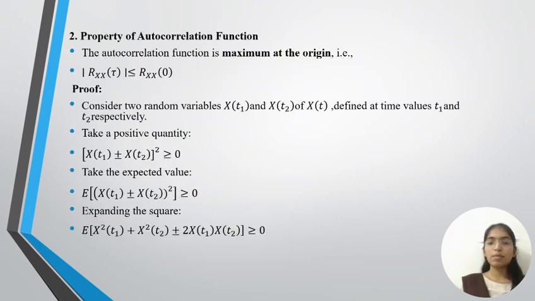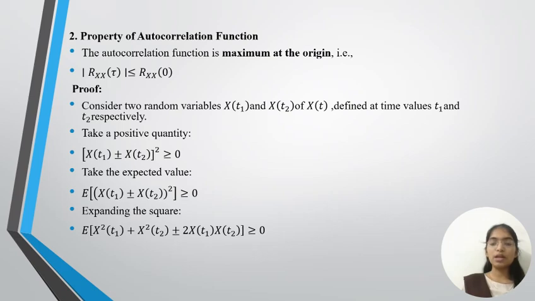Let us see the second property of the autocorrelation function. The autocorrelation function is maximum at the origin. That means mod Rxx(tau) is less than or equal to Rxx(0). Proof. Consider two random variables X(t1) and X(t2) of X(t), defined at time values t1 and t2 respectively. Take a positive quantity, (X(t1) plus or minus X(t2)) whole square, greater than or equal to 0.